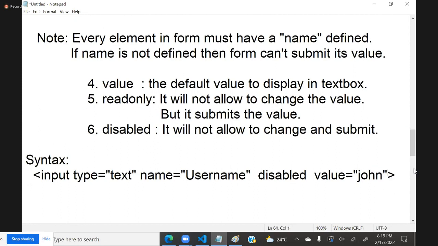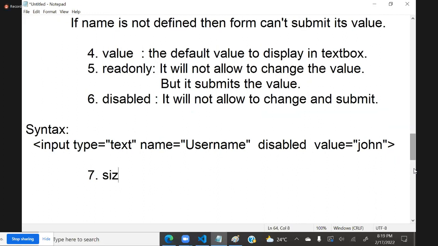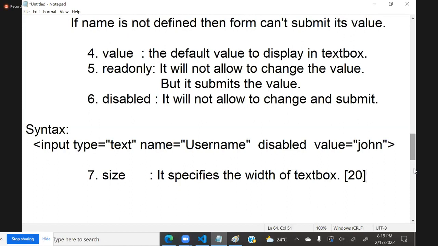Now another important attribute for text boxes is size. It specifies the width of the text box, only width. Default width is 20. The default width of a text box is 20.